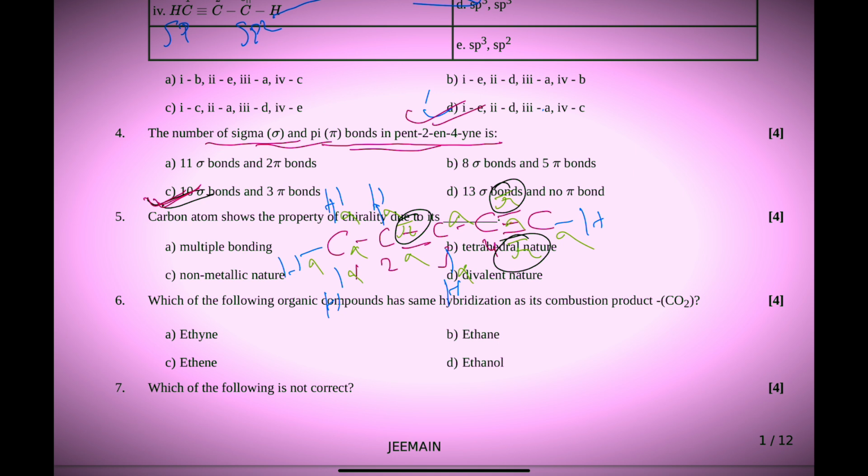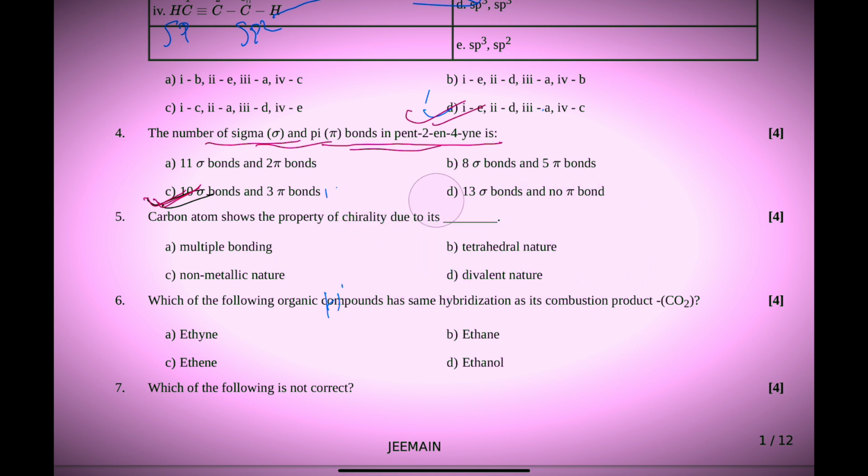Next. Question number 5. The carbon atom shows the properties of chirality due to its multiple bonding, non-metallic nature, tetrahedral nature, divalent nature. So you know very well about the characteristics of carbon atom.